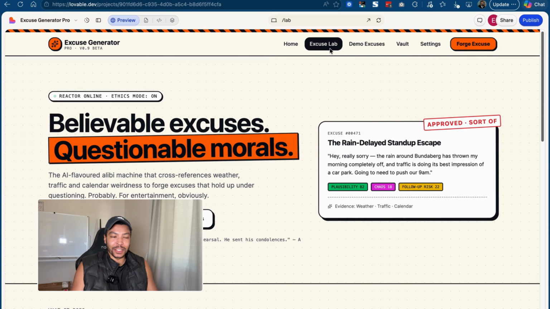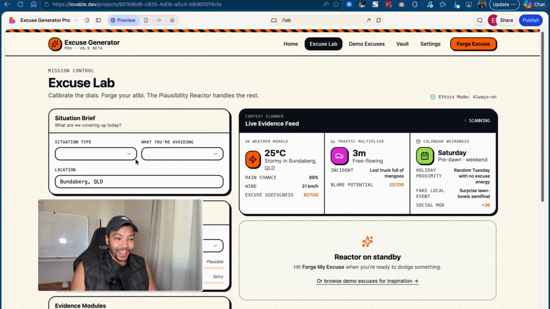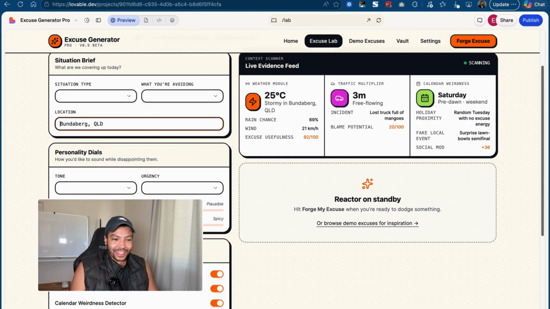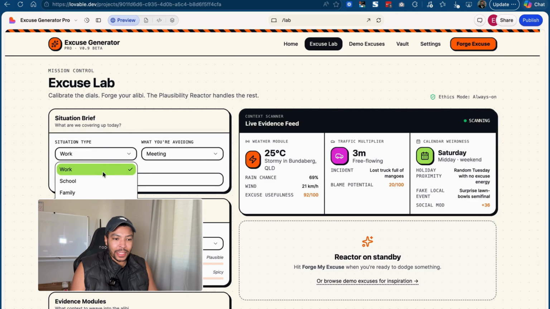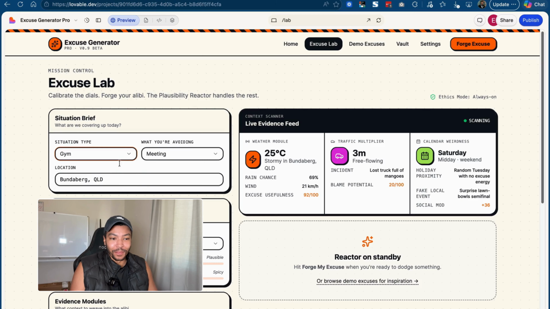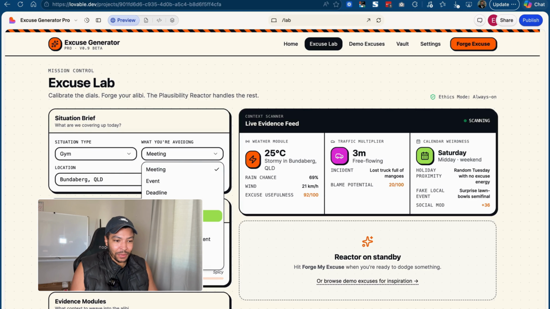Let's see how much of it's built. Look at this. Situation type, what you're avoiding, location, tone, urgency. So it looks like with these drop downs, oh yeah, it just took a moment to load. You can pick, all right, let's just say gym. Situation is gym.